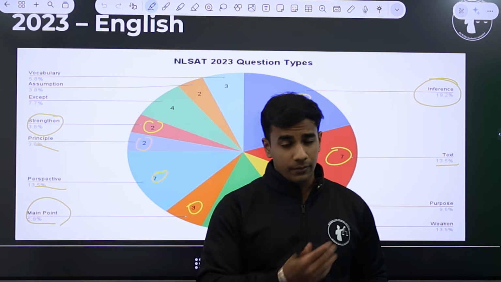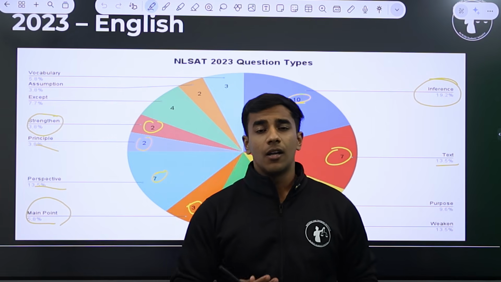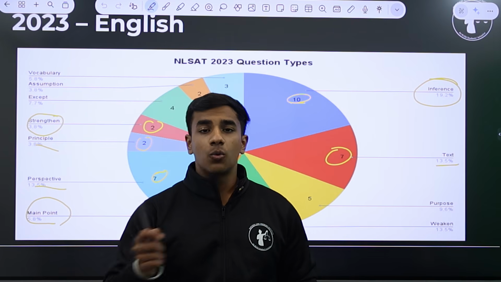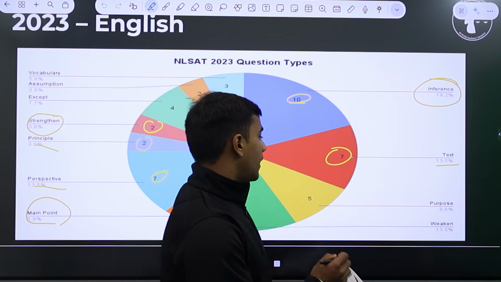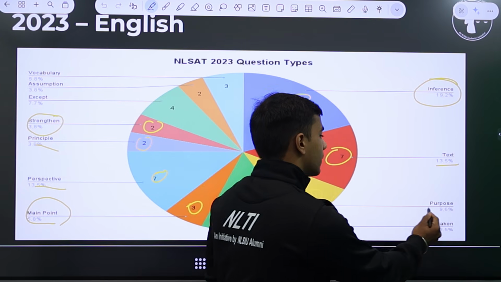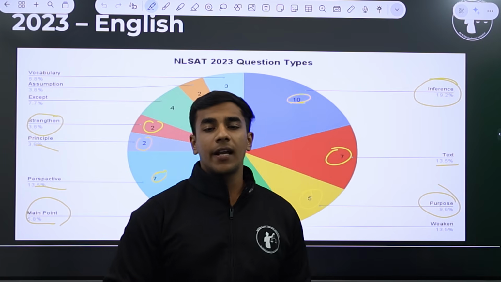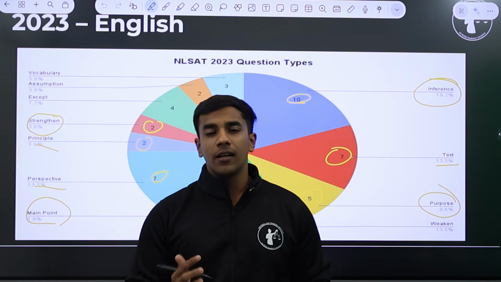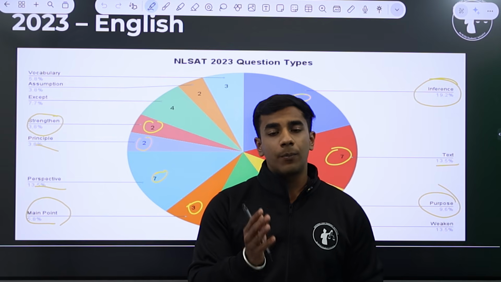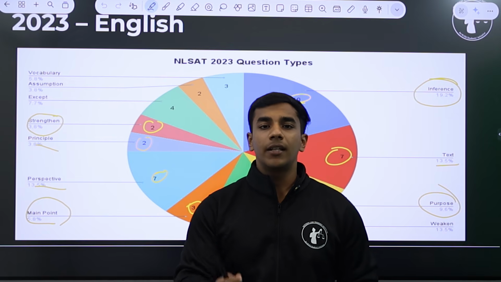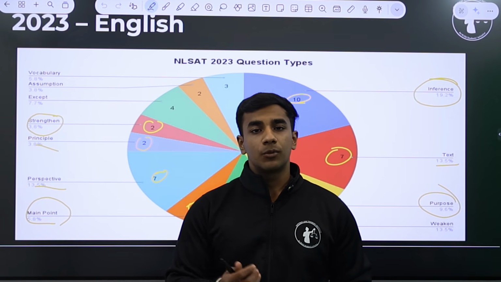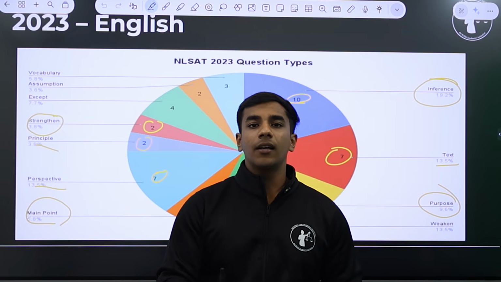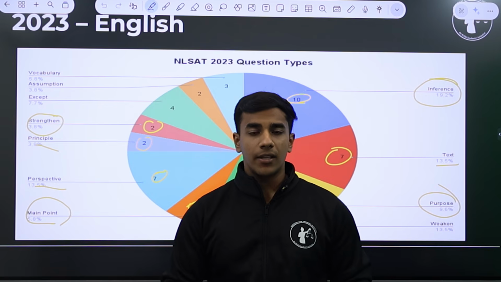Around 7 were directly from the passage. For example, these questions are known as text-based. It can be GK, it can be which of the following is true as per the passage, for example. And now 5 questions based on purpose, that what is the primary purpose behind writing this passage. So a lot of times when an author writes something, they always have a purpose behind it. For example, critiquing a recent social media ban that happened, critiquing a recent judgment that was passed, or critiquing a recent act or a legislation that was passed.